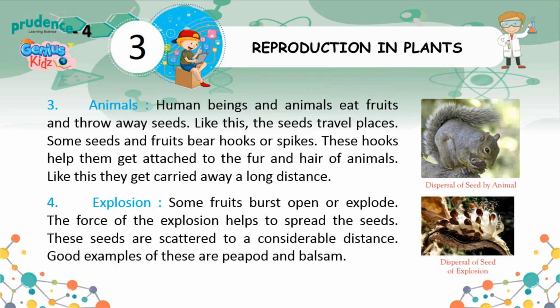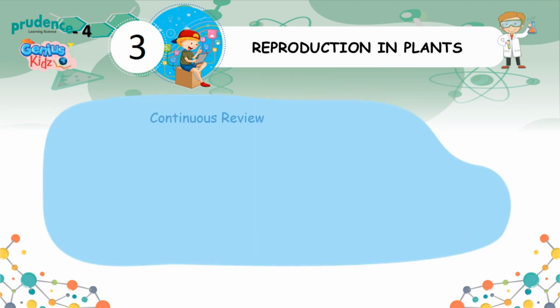4. Explosion. Some fruits burst open or explode. The force of the explosion helps to spread the seeds. These seeds are scattered to a considerable distance. Good examples of these are peapod and balsam.